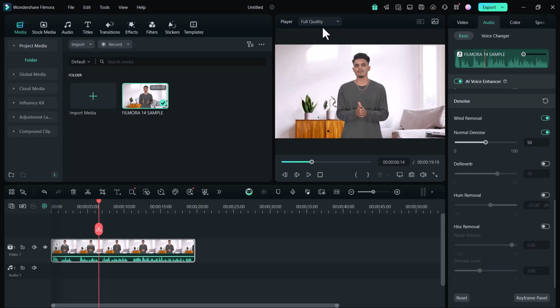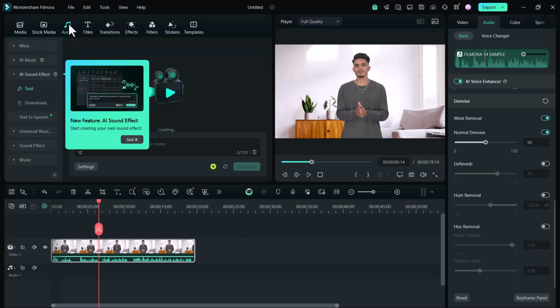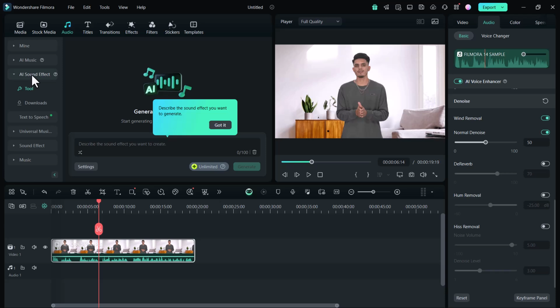Now moving on to the second feature in Filmora 14, the AI Sound Effect. Like the voice enhancer, this tool is accessible right within the editor. Just head over to the audio section and you will see a new option. Here we can take advantage of the AI-powered sound effects by simply describing your effect here and clicking on the generate icon.